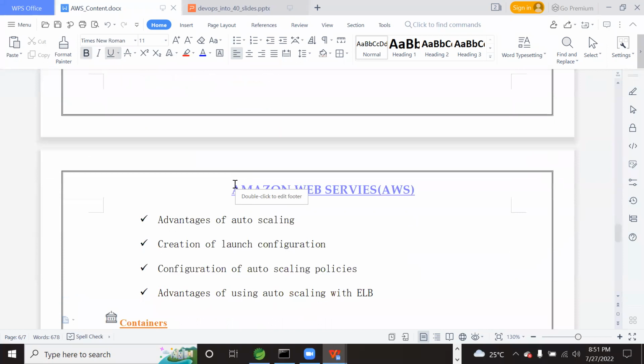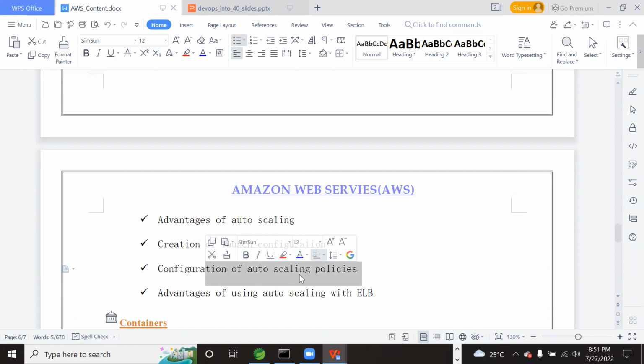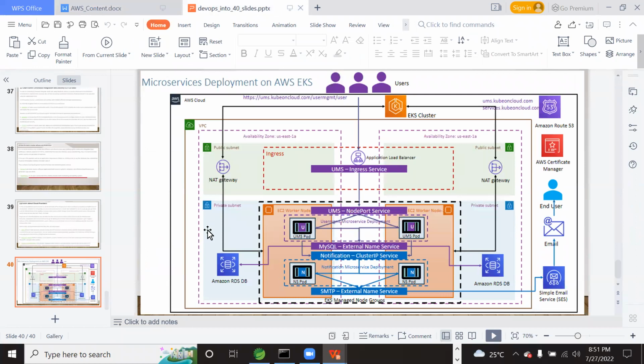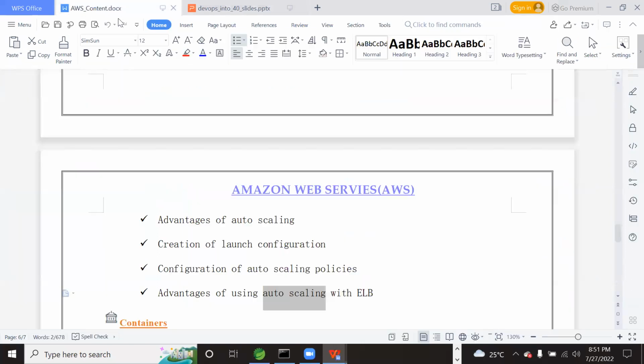So how we can scale up, how we can scale down, and what are the policies to configure? Like CPU 80%, or maybe network count, or maybe network limit. Those are all the policies we can write to scale up or scale down the instances. And while auto scaling, we also have to attach the ELB, the Elastic Load Balancer. At the load balancer side, the LB is only one. If you see this architecture, the LB is here, but the machines have to be scaled up to two instances. How we can apply this auto scaling at the LB level is what we will see in this auto scaling section.